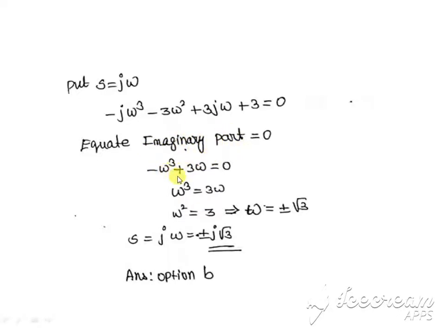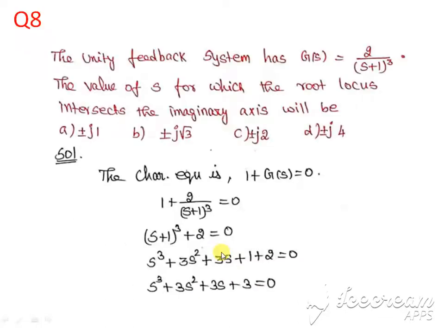So minus omega cube plus 3 omega is equal to 0. From that, omega squared is equal to 3, omega is equal to plus or minus root 3. Since s is equal to j omega, s is plus or minus j root 3. So the correct option is option B, plus or minus j root 3.